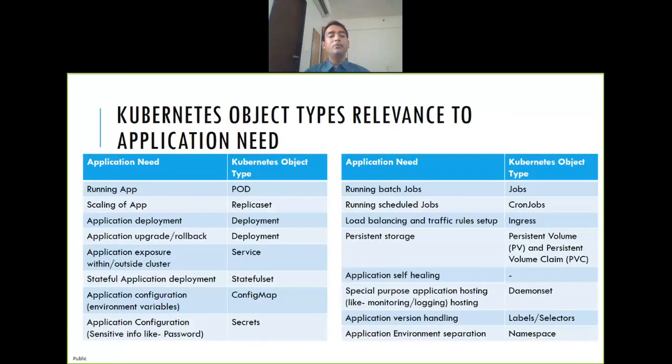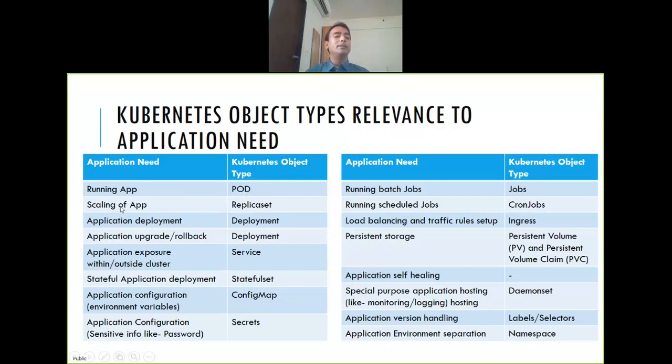So I've tried to do one mapping. This is the mapping of your object type relevance to application need. When you have an application, you want to run that application. Where will you run that application? You will run it inside a pod. That's why you need pod. Your application goes inside a pod.